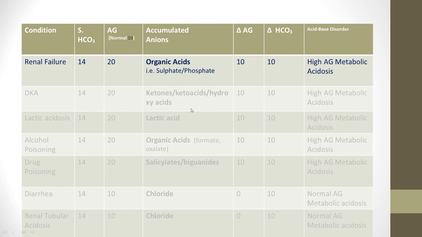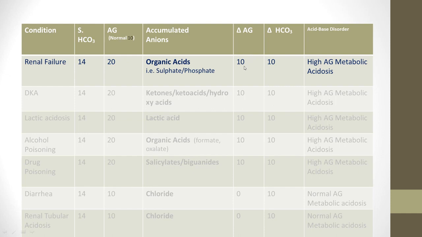One by one, the most commonly seen is renal failure, where anions get accumulated, and usually those anions, including phosphate, give rise to an elevation of the anion gap. Here we have arbitrarily taken an anion gap of 20 and serum bicarbonate of 14. What happens if we calculate the delta anion gap, meaning the change in anion gap?